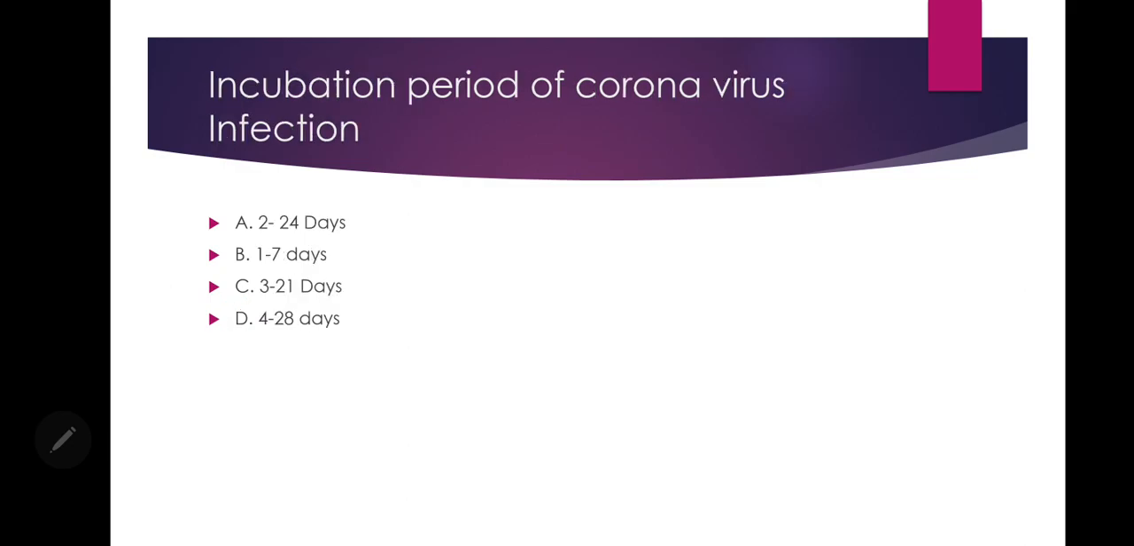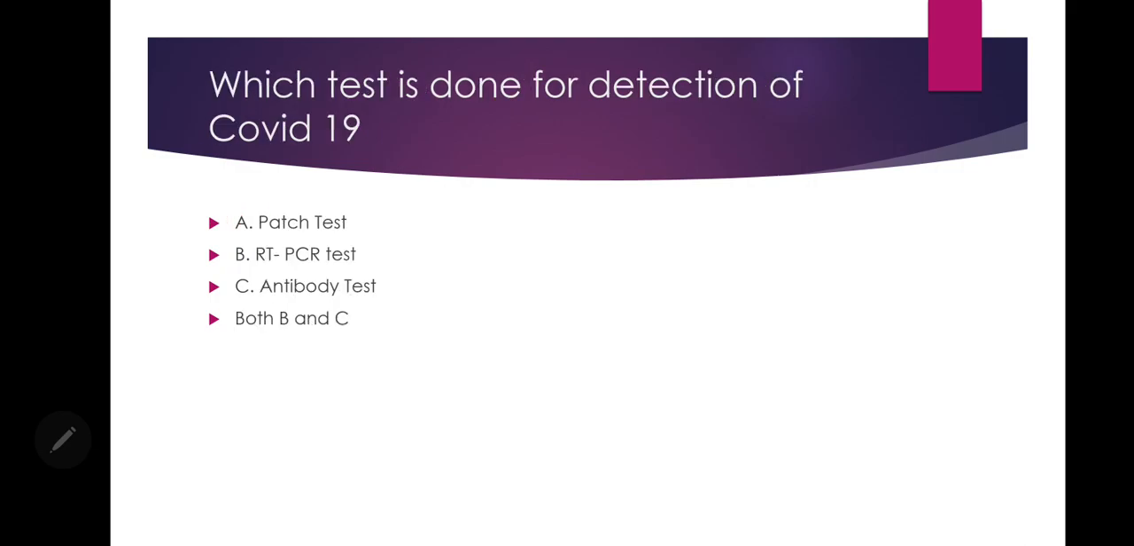Next, incubation period of coronavirus infection. What is the incubation period of coronavirus infection? A. 2 to 14 days, B. 1 to 7 days, C. 3 to 21 days, D. 4 to 28 days. The answer to this question is A, 2 to 14 days.